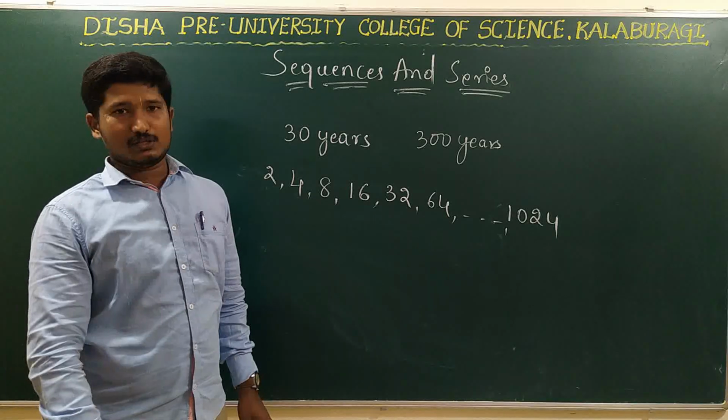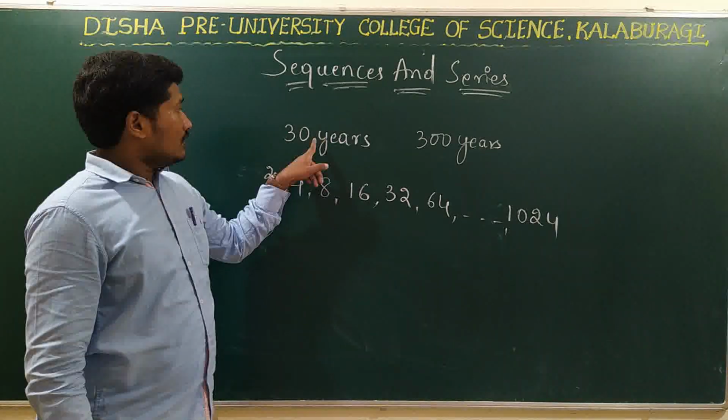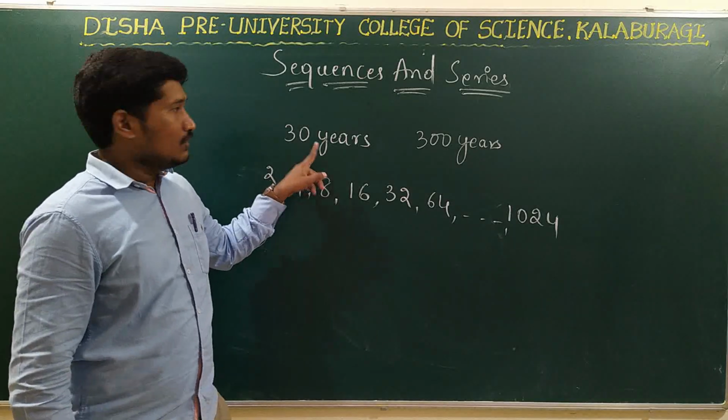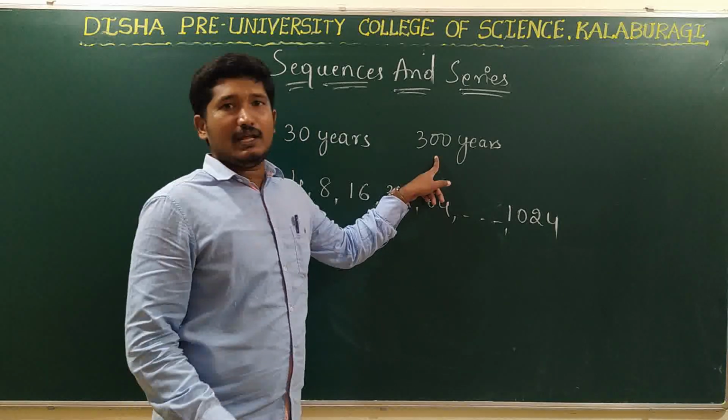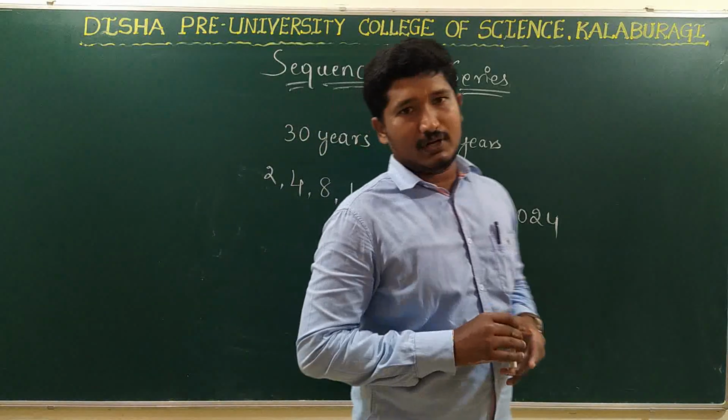I hope you understand this point. What have I done here? A generation takes birth in 30 years. So for over 300 years, I have to find how many ancestors I have, right?